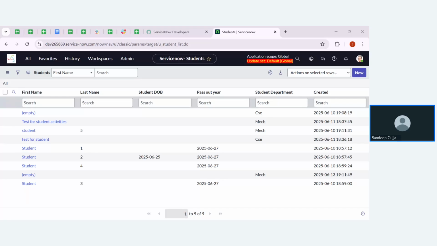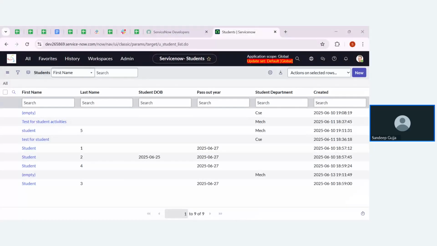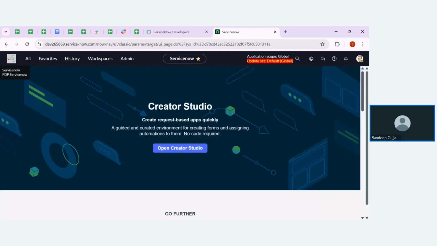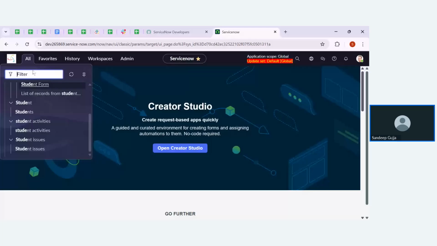For that, I'm going to show the example first. Let me share the instance once again. This is the instance. I think everyone can see the instance? Everyone is able to see the instance? Please let me know. Yeah, so let me show how field dependency works for the standard tables. Then I will pick one scenario and we will implement that in the custom table. First let me go to the incident table to show how that works.